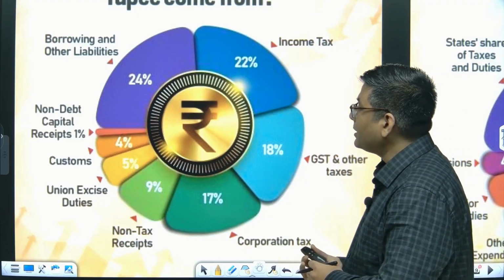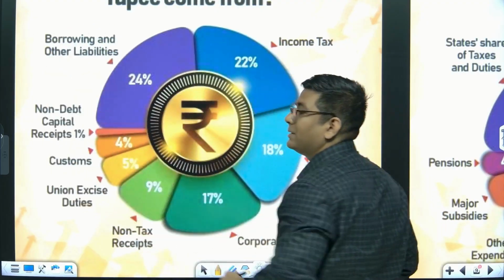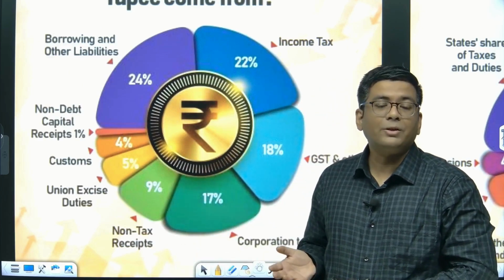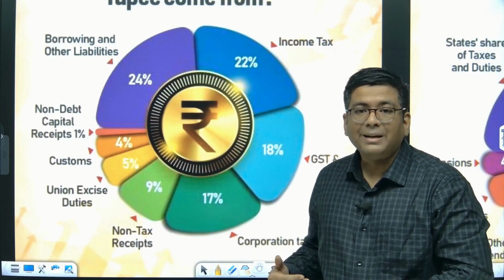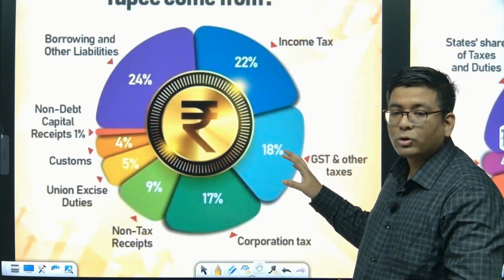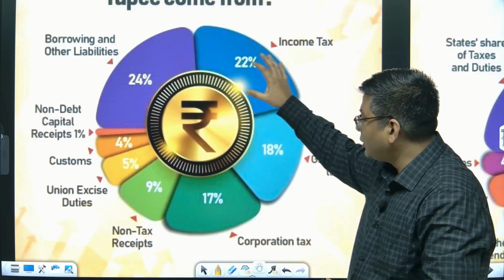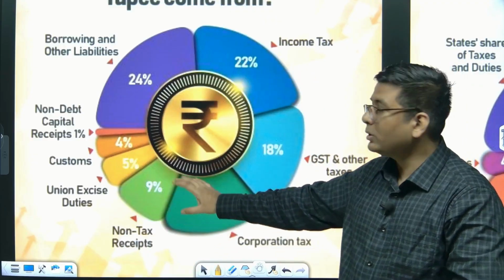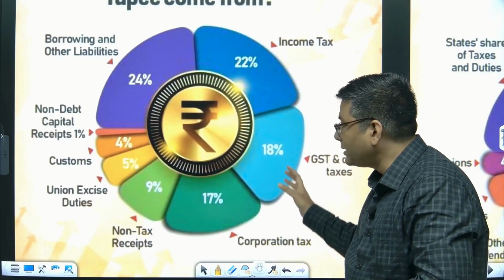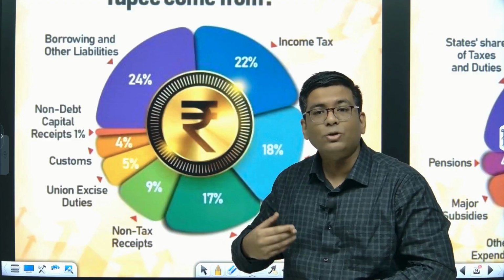Okay, then subsequently another major chunk of rupee comes from borrowings and other liabilities. Basically the way in which government securities are issued, various kinds of loans are the ones which are taken by the government. So the money that comes in from there, that is the second major source of the rupee income, or coming up of the rupee. So if you talk in absolute terms, that is the single largest source. Okay, but if you talk in terms of the sum that the government earns versus the liabilities, because liabilities are the ones that you have to pay off.